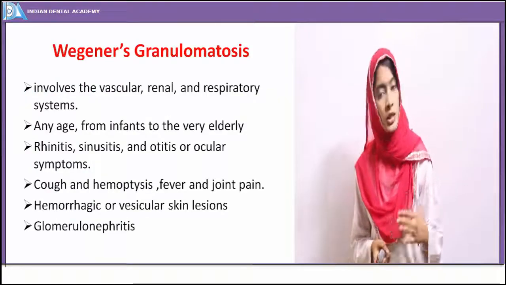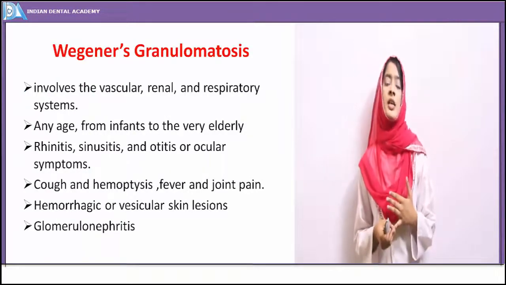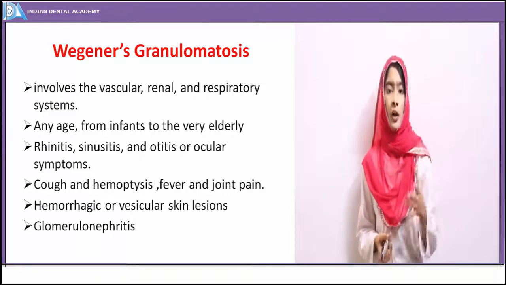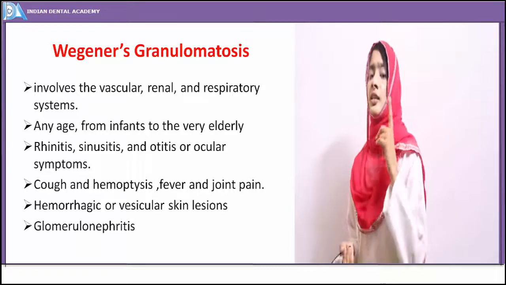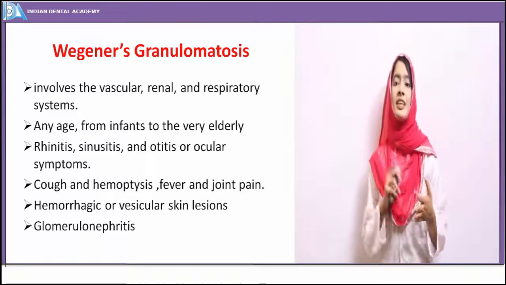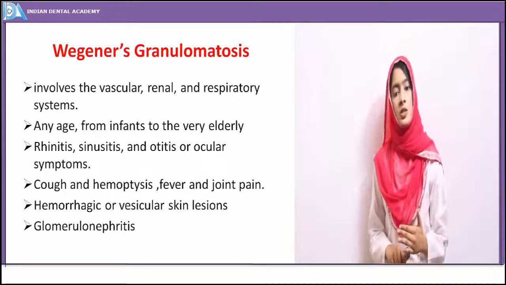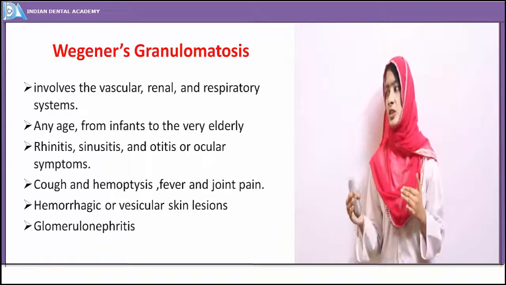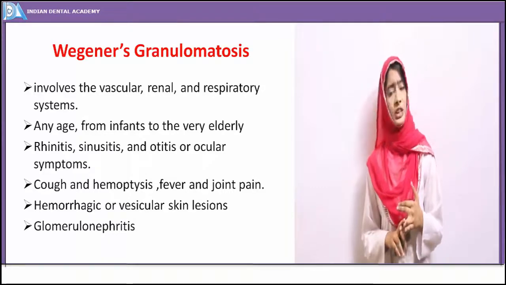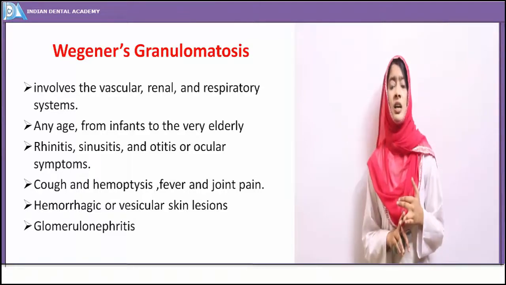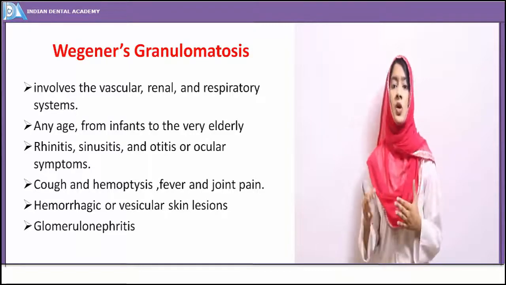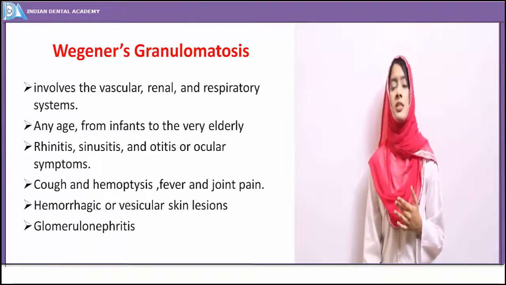Wegener's granulomatosis is also a form of granulomatous infection. It is also a chronic infection of unknown etiology. Here, along with the cutaneous lesions, the vascular system is involved, the renal system is involved, the respiratory system is involved. And here also the disease affects people of any age, from infants to elderly. Bacterial infection has been implicated, and pleuropneumonia-like organisms are the most likely cause of this granulomatous infection.